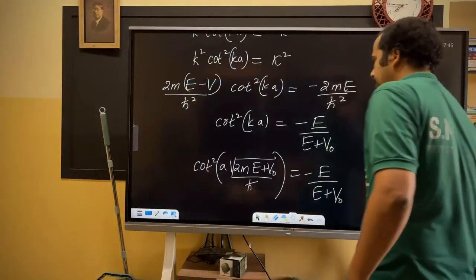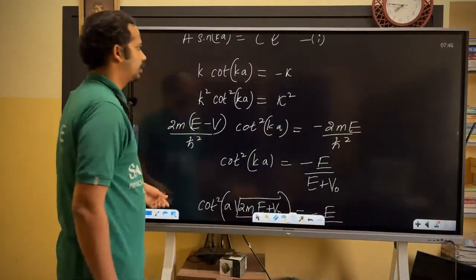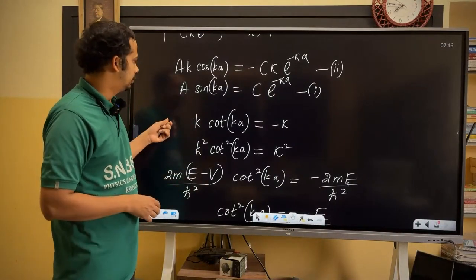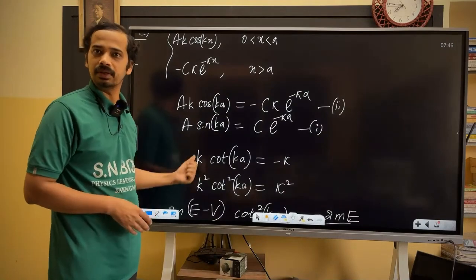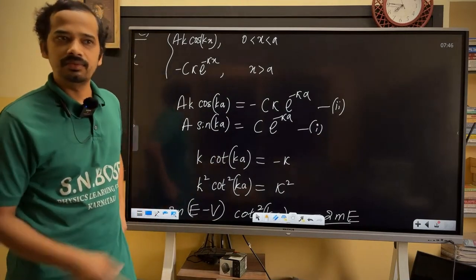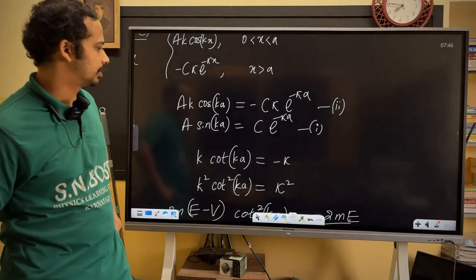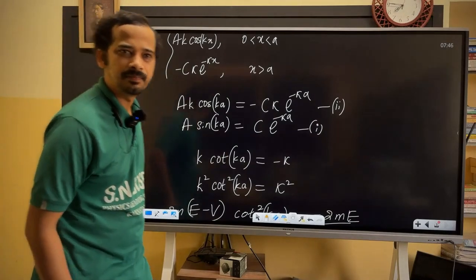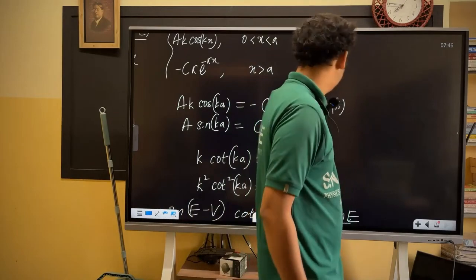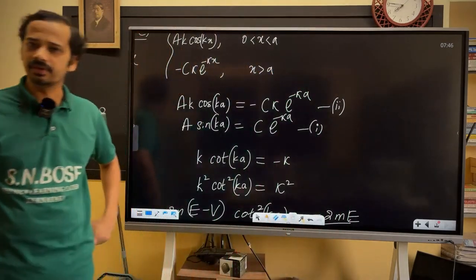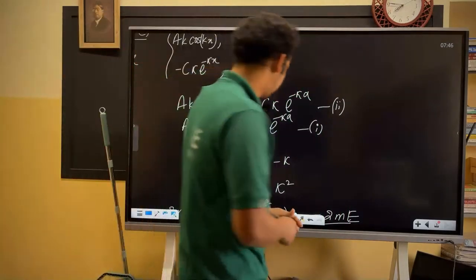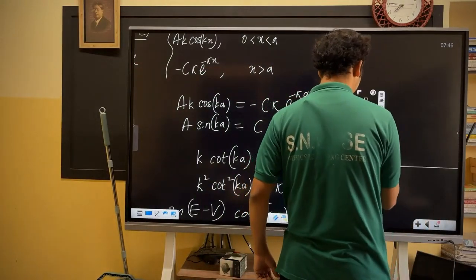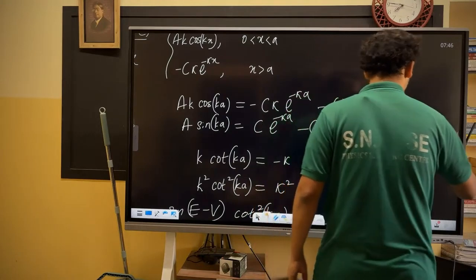You can see here only cot functions are coming. In our usual finite square well, both cot and tan functions are coming in our transcendental equation, and we had many bound states over there. One more thing you should understand: you don't have the tan function.